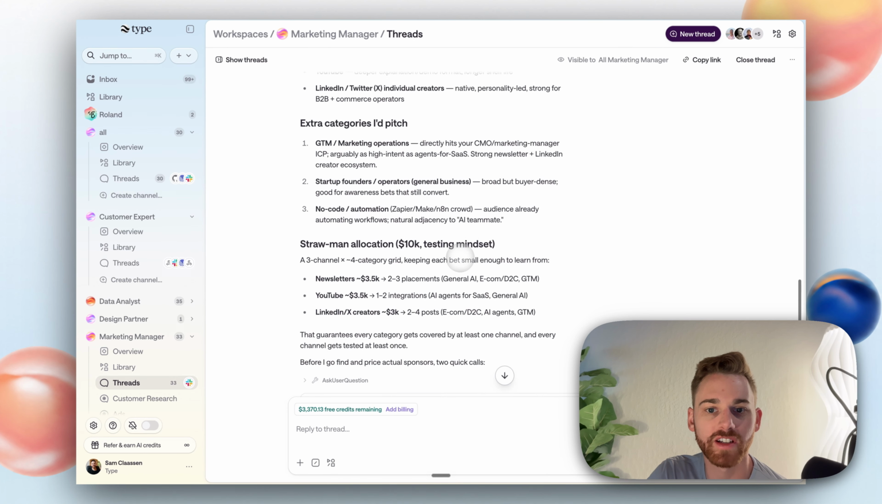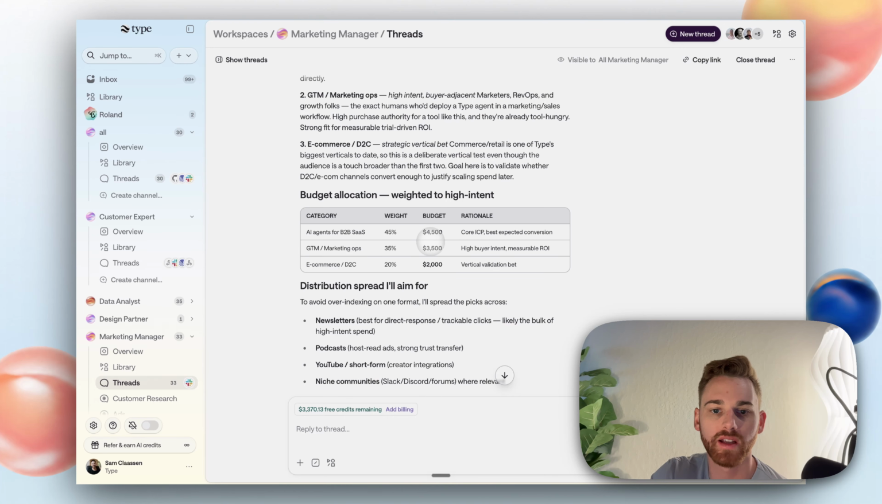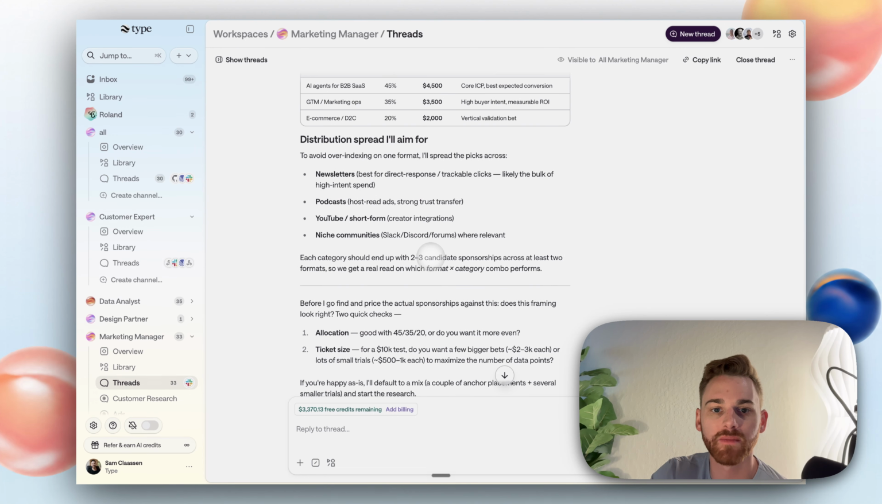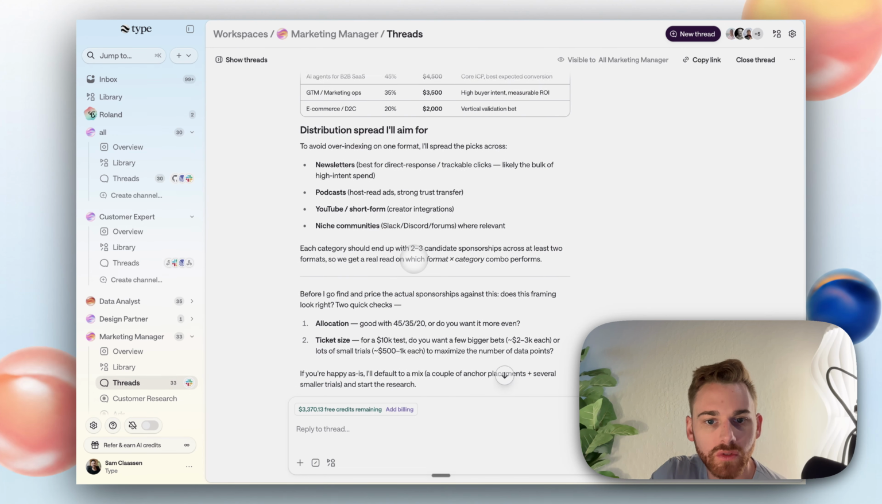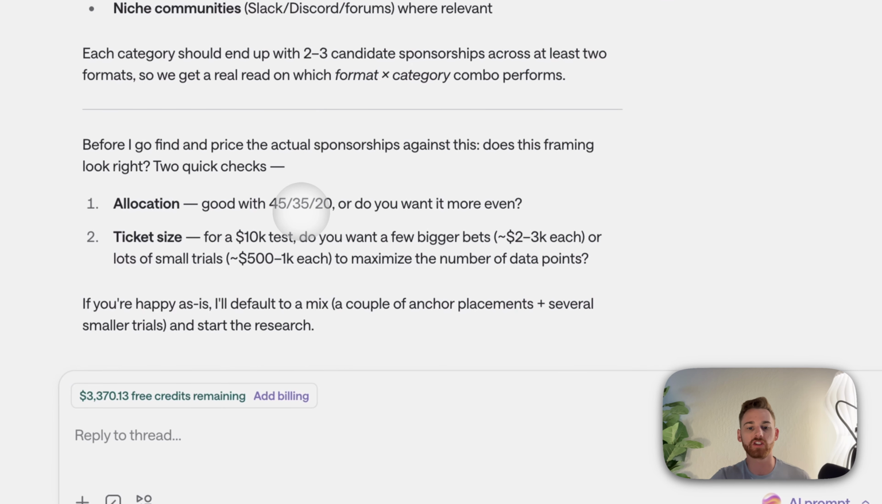Okay, cool. So it's got some criteria to go off of here. Nice. Cool. So it's collected all the info. Let's see if it comes back with a list. Okay, so it did a quick analysis here, and it's got the categories and the budget allocation where it did a distribution based on my answer. Yeah, okay, so it wants me to confirm the allocation, the ticket size. So I think generally it's done well here.